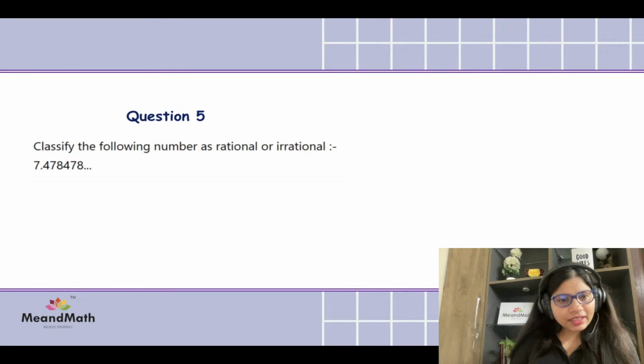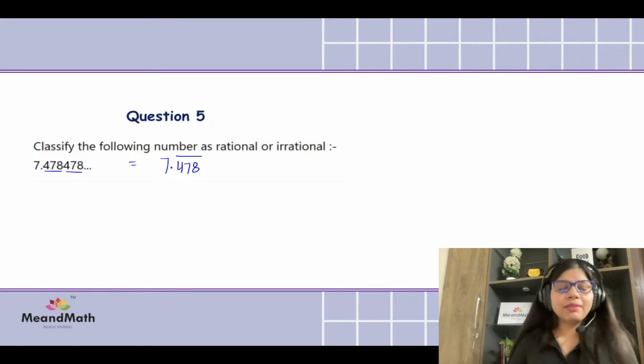4, 7, 8. 4, 7, 8. That means we can write it as 7.478. Quick, you have to tell me question number 5 whether it is a rational or irrational number.